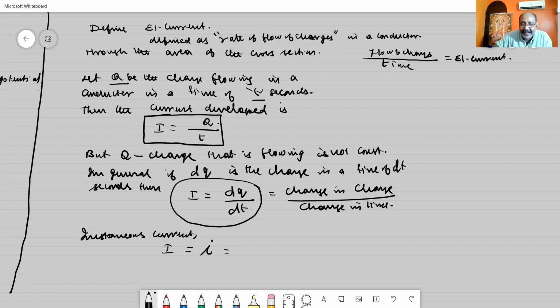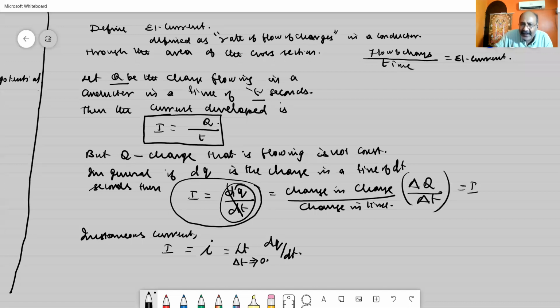If it is an instantaneous current, then we have to apply a limit to time. Time should get reduced. So when the limit is applied in such a way that delta t tends to 0, then this can be written as dq divided by dt. Or in general, change in charge can be written as, instead of delta q, del q divided by del t.